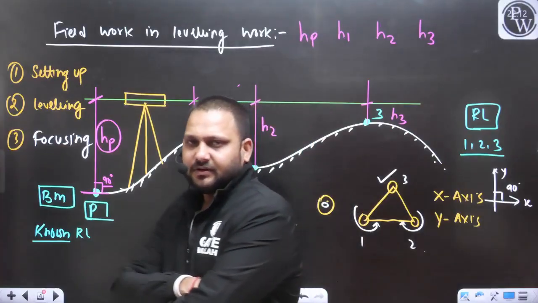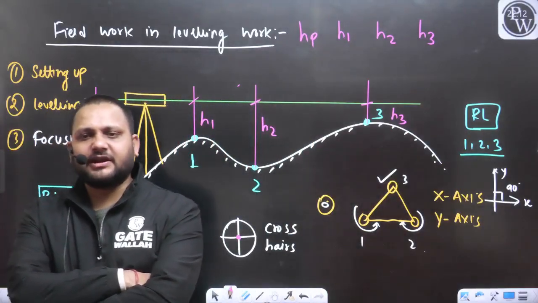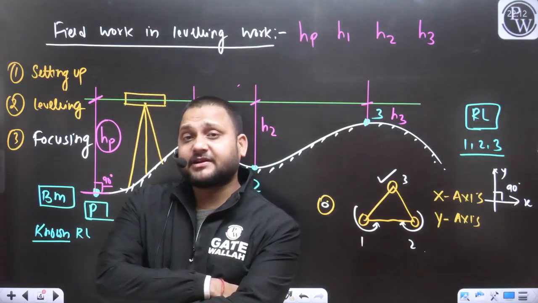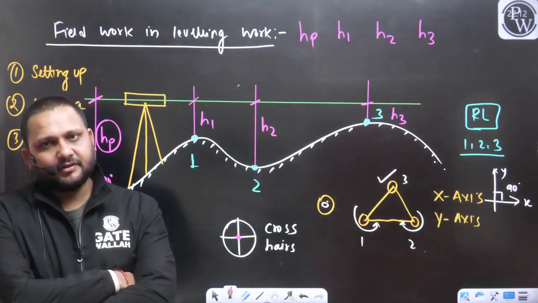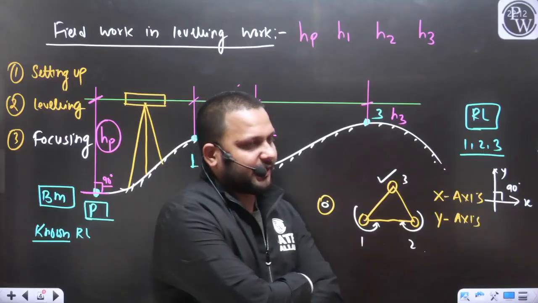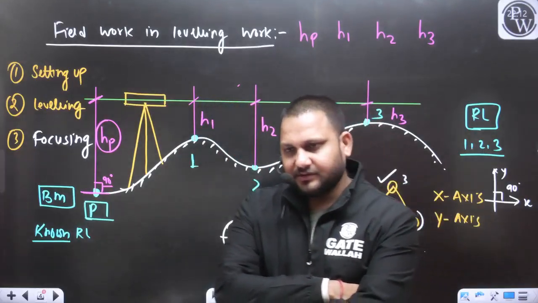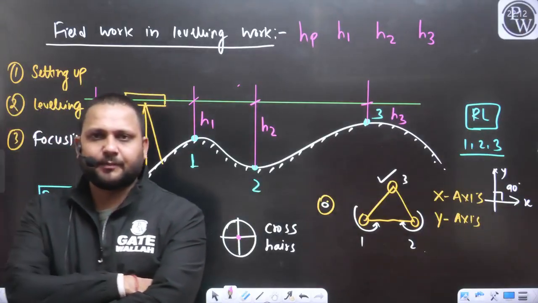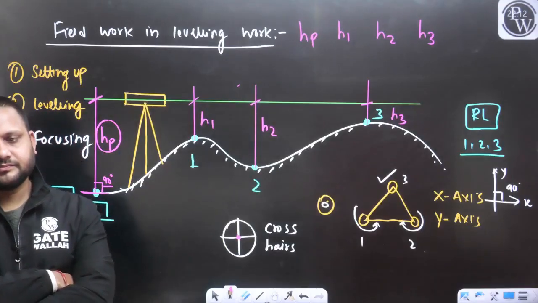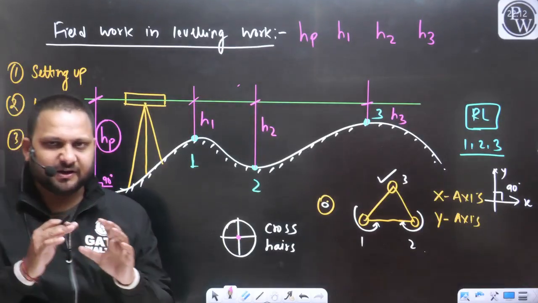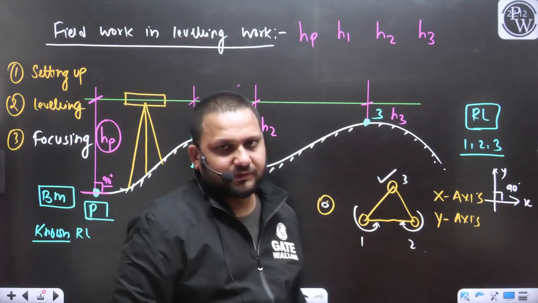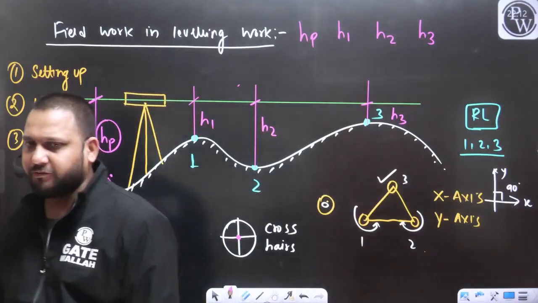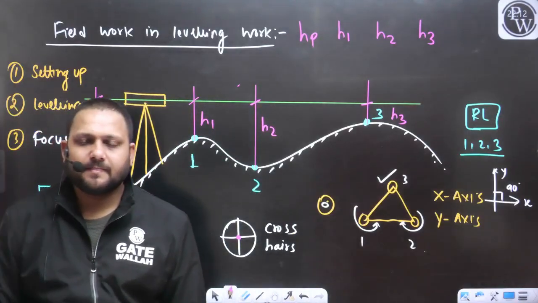That's it. But what was the objective of the leveling? The objective of the leveling was to find out the RL, the reduced level of the points. So is our objective fulfilled or not? If you have taken the staff reading, is your objective fulfilled? Tell me.